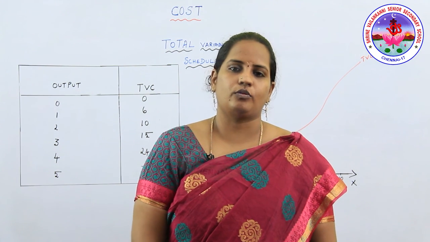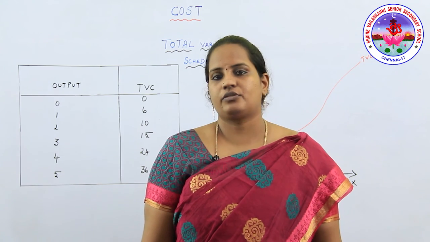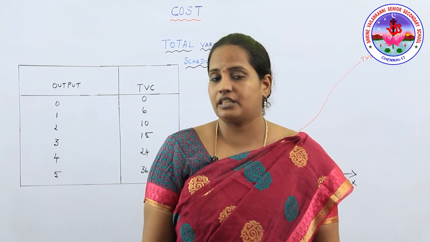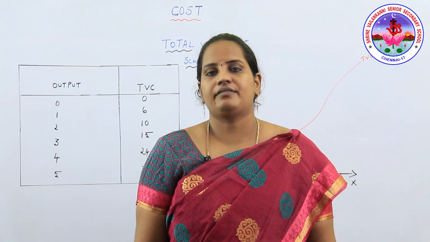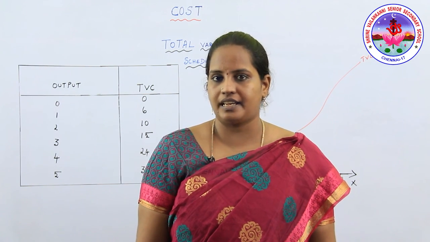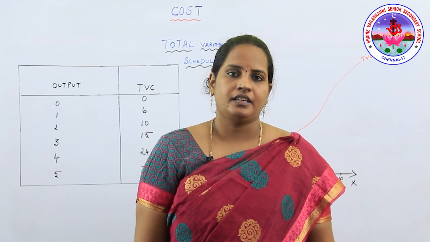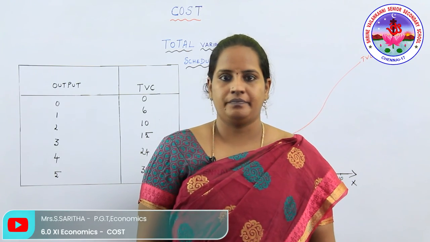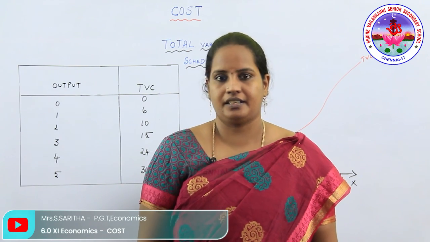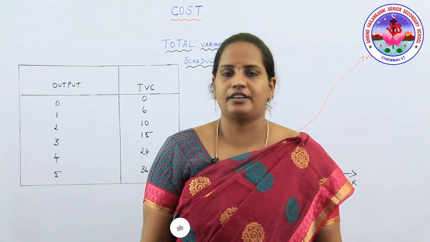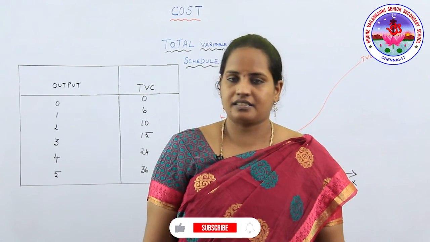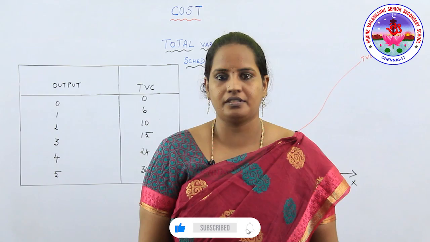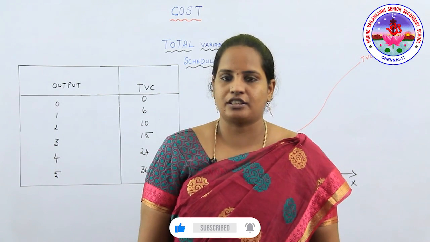Let us quickly recall what we studied in this session. First, we started with the meaning of cost. We discussed what an explicit cost and an implicit cost are, and what a cost function and short run cost are, that is, total fixed cost and total variable cost. And in the next class, we'll see about total cost, average cost and marginal cost.